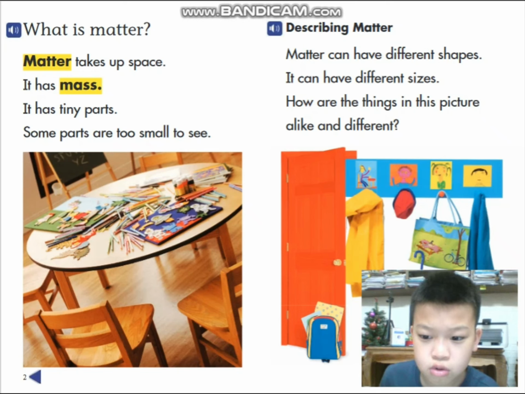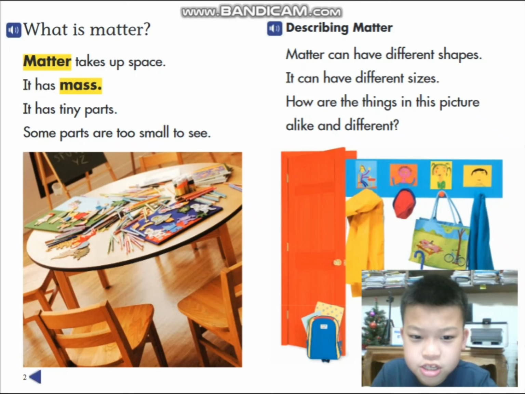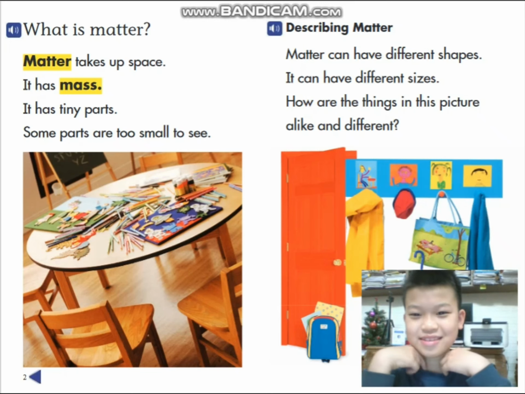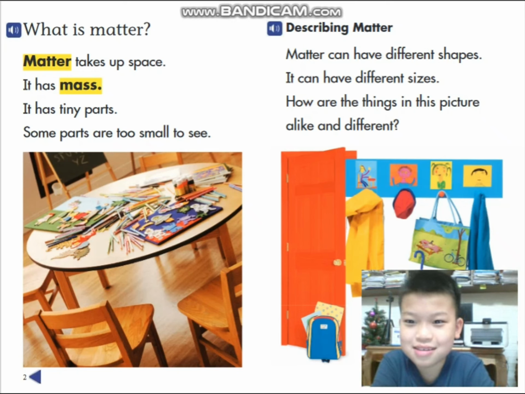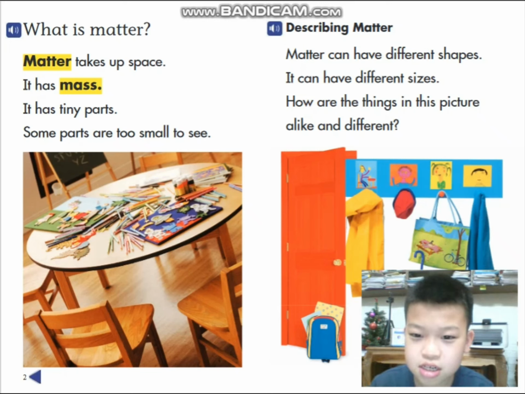Well, what is matter? Yes, it takes up space. It has mass, and it also has tiny parts, but some parts are too small to see. Describing matter. Matter can have different shapes. It can have different sizes. How are things in this picture alike and different?